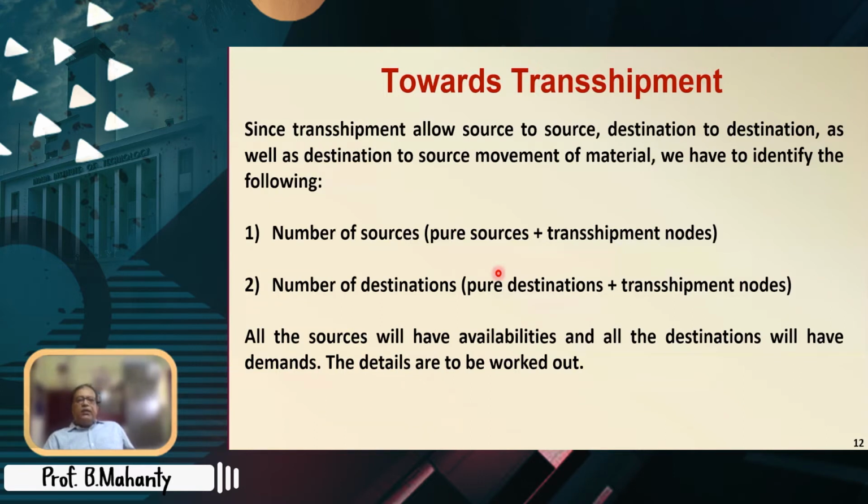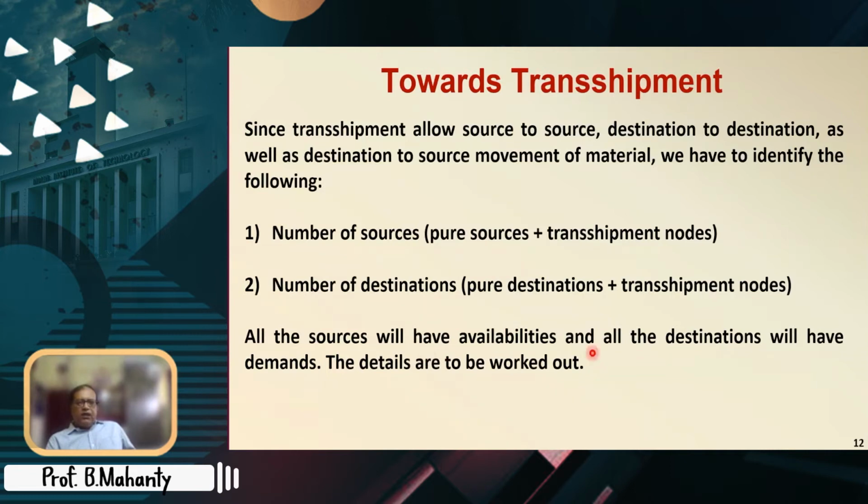So what we can think is that if there are some pure sources which do not work as a destination, then we can reduce such numbers. So you must understand that the total number of sources is equal to pure sources plus transshipment nodes, and the number of destinations would be pure destinations plus transshipment nodes.